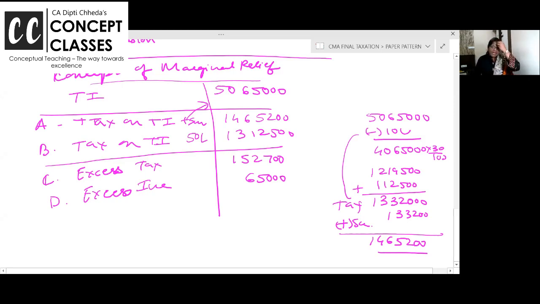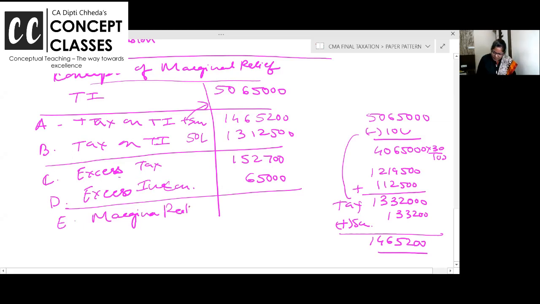Chalo, above 50 lakhs I earn 65, take it as tax. But how can tax be more than income? So much of burden of surcharge because just the income exceeded 50 lakhs. It's not right. So what is the excess tax? 152. What is the excess income? 65,000. What is the marginal relief? C minus D. That is how much?